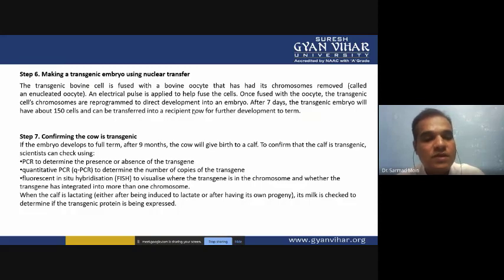integrated into the genome. So when the calf is grown and lactating, your tissue specific gene will be expressed, and it will produce the transgenic protein, and it will be present in the milk. And you can confirm by various analytical techniques like HPLC, so that even a small amount, or nanogram, of transgenic protein in the milk, you can easily identify that the milk is containing your transgenic protein.